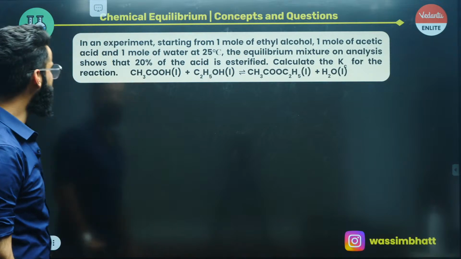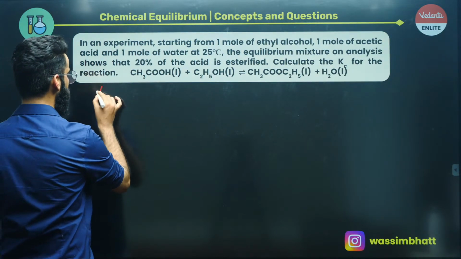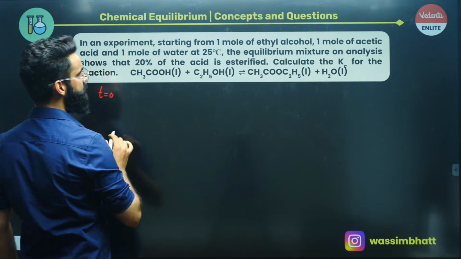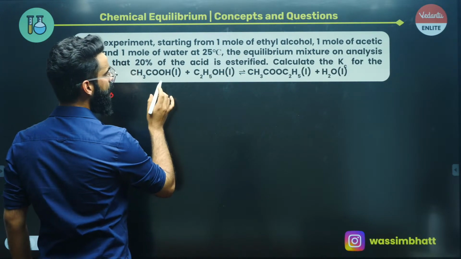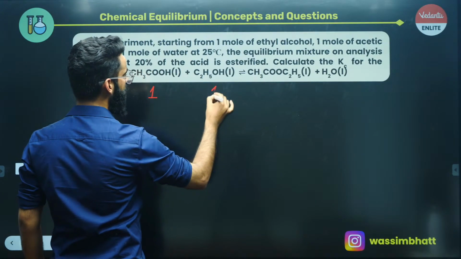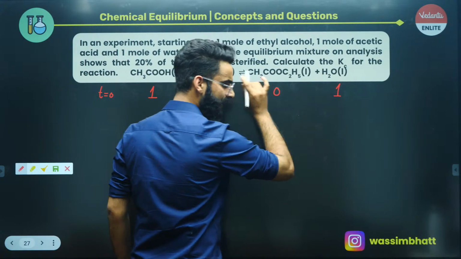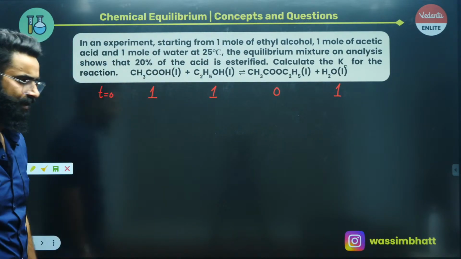This is one more question, guys. Again, a very simple question. The question says, at time t equal to 0, initially, we are starting with 1 mole of acetic acid, 1 mole of ethyl alcohol, and 1 mole of water. And this is going to be 0 at time t equal to 0, right? Exactly, Arya.